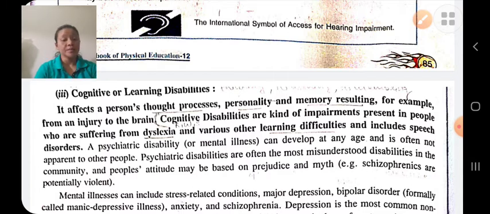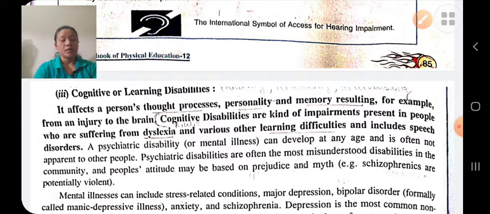This disability affects an individual's ability to read, write, speak. The person faces difficulty in reading, writing, speaking. For example, if he is learning something, he has a problem in storing, processing, and producing the information.